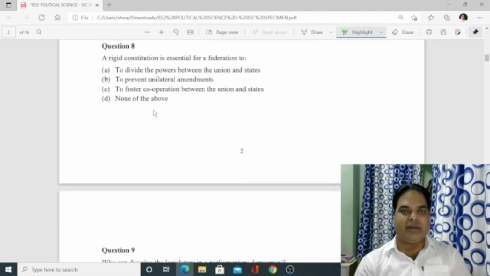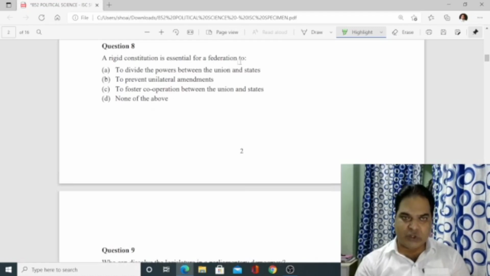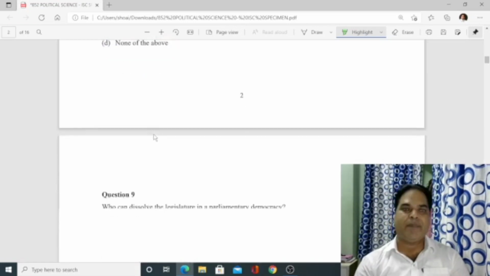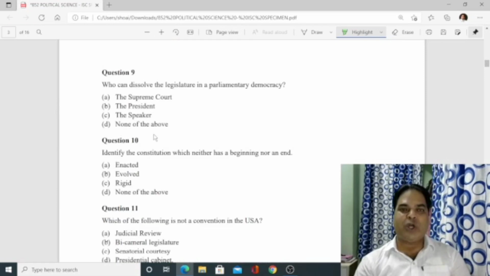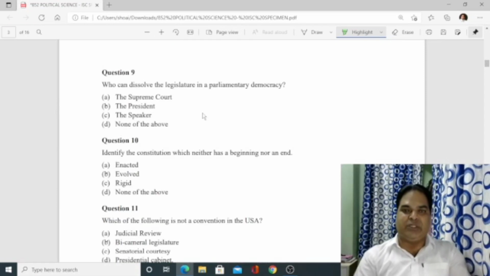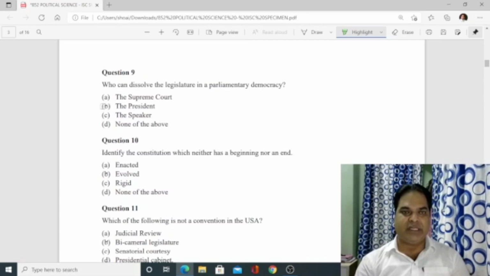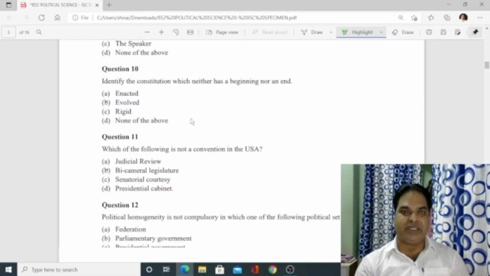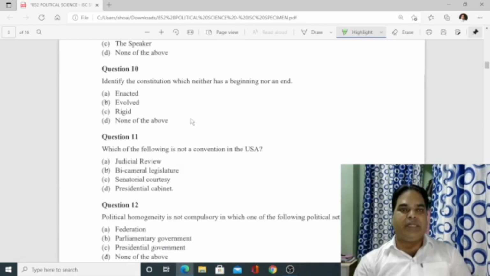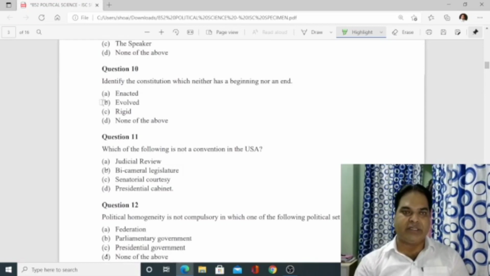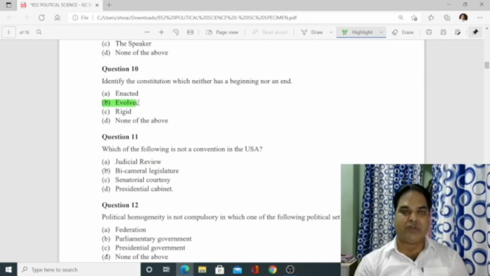Next, number 8, rigid constitution is essential for the federation to, option B, to prevent unilateral amendments. Number 9, who can dissolve the legislature in a parliamentary democracy? Who can dissolve? So definitely the president can dissolve the legislature in a parliamentary democracy. Number 10, identify the constitution which neither has a beginning nor an end. So definitely it is evolved, because an evolved constitution keeps on changing. So there is no beginning, no end.